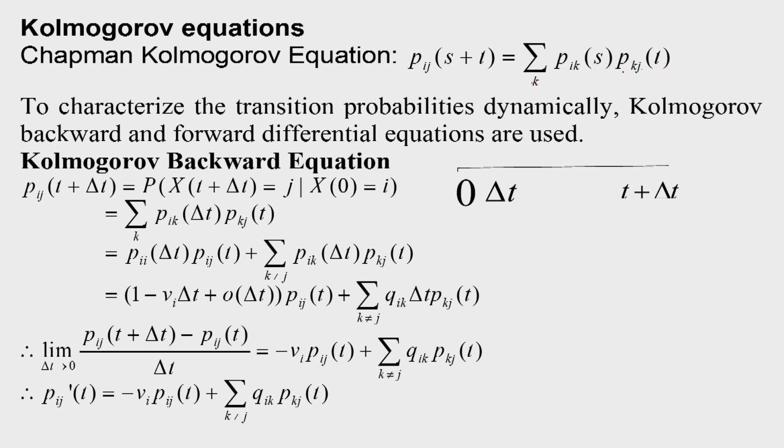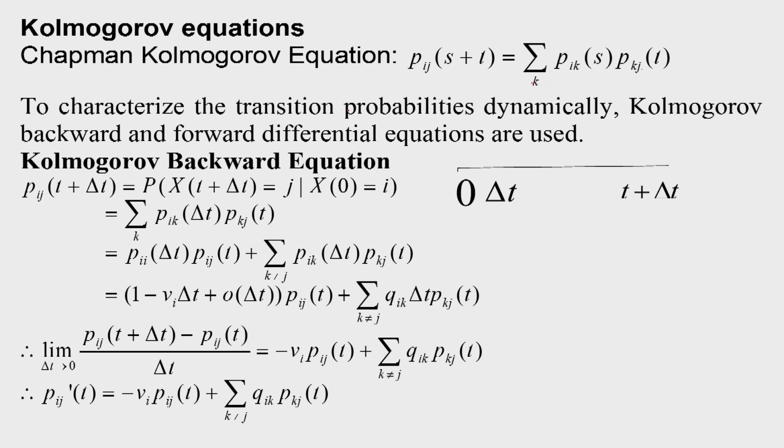So this is the Chapman-Kolmogorov equation for a continuous time Markov chain. It represents the transition to state k during s, and from state k to state j during t.